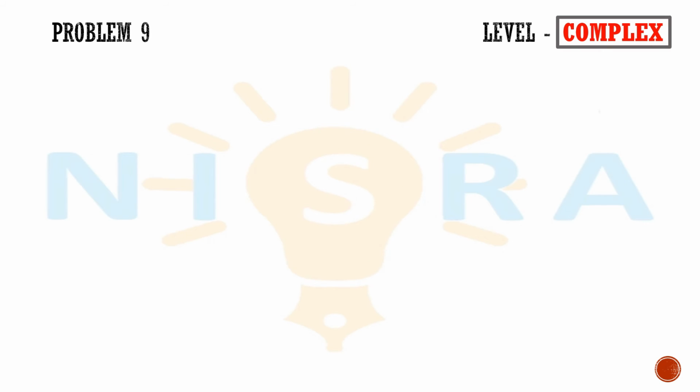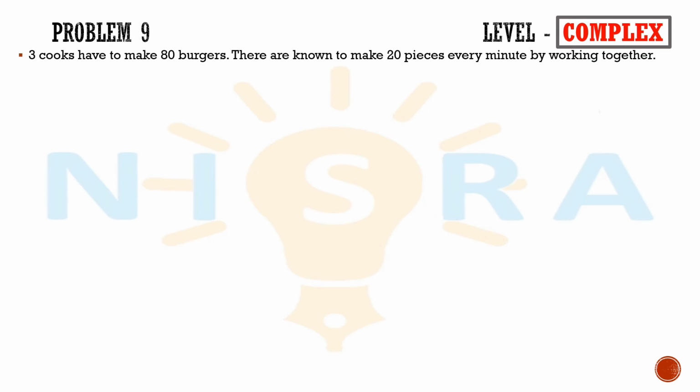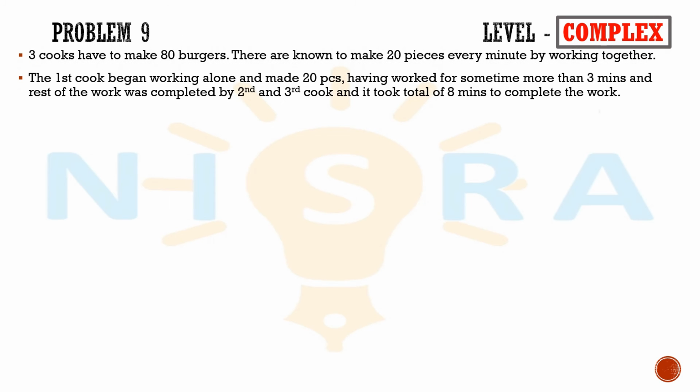Now we look into the next problem. 3 cooks have to make 80 burgers. They are known to make 20 pieces every minute by working together. The first cook began working alone and made 20 pieces. Having worked for some time, more than 3 minutes, the rest of the work was completed by the second and third cook, and in total it took 8 minutes of work to complete. In how much time will the first cook make 160 burgers?